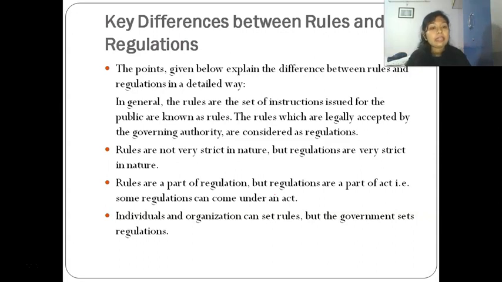Rules which are legally acceptable by the governing authority are considered regulation. Rules are not very strict in nature, but regulations are strict in nature. Rules are a part of regulation. When you read regulation, the rules come under that. But regulation is a part of the act. Some regulations can come under an act. Now, individuals and organizations can also set their own rules, but the government sets regulations. So whatever the government sets will be called regulation, and when an individual or any company sets anything, it will be called rules.